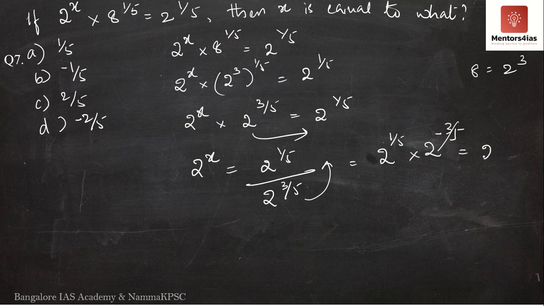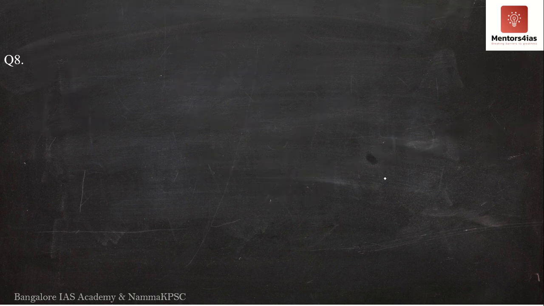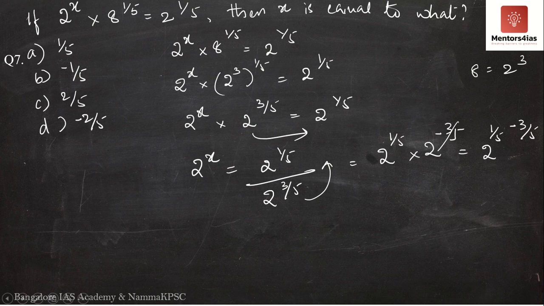This is nothing but 2 to the power 1 by 5 minus 3 by 5, where the denominator remains the same. Therefore this is nothing but 2 to the power minus 2 by 5. Therefore x is nothing but minus 2 by 5. Therefore the correct answer is minus 2 by 5. The correct option is option D.